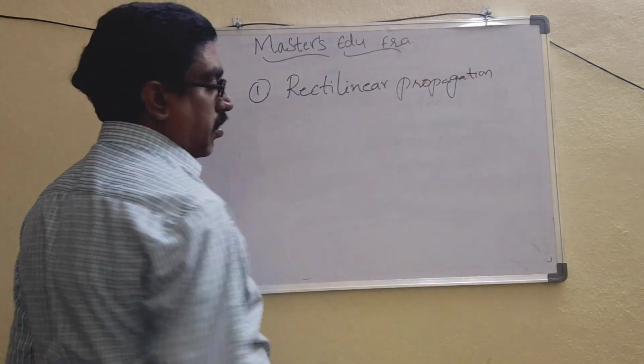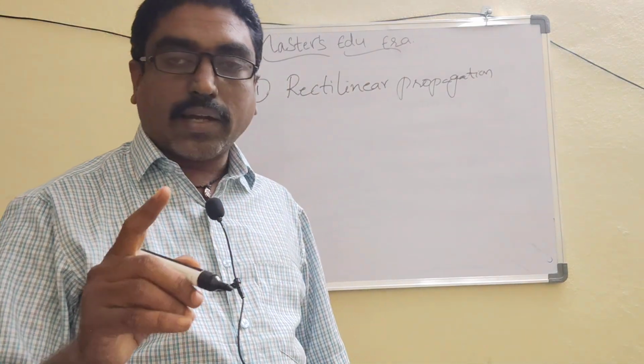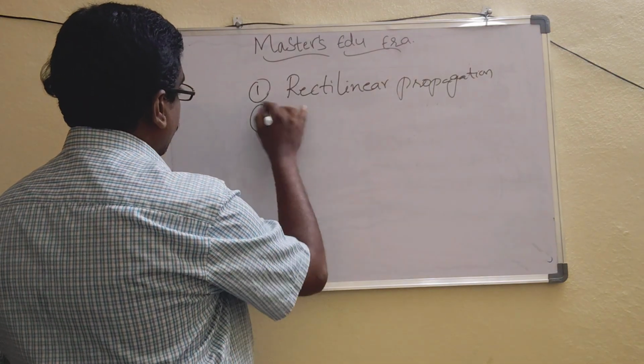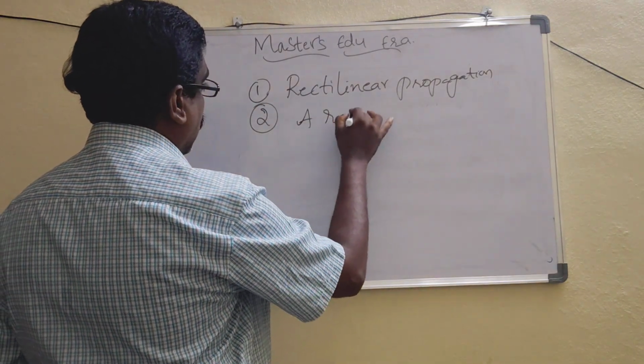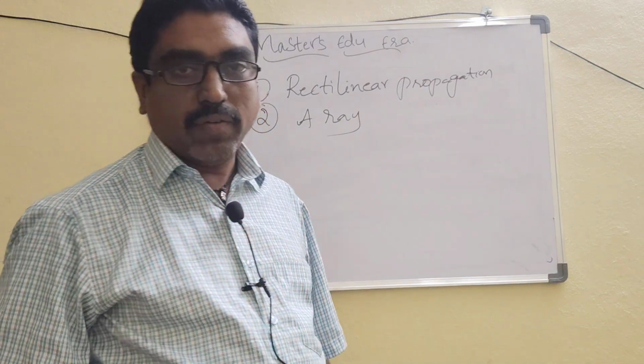Rectilinear propagation. This is one of the main characteristics of light. The second characteristic is ray. I will explain them one by one.